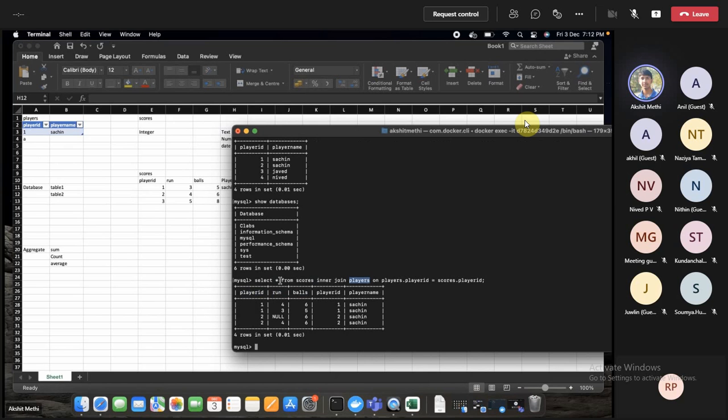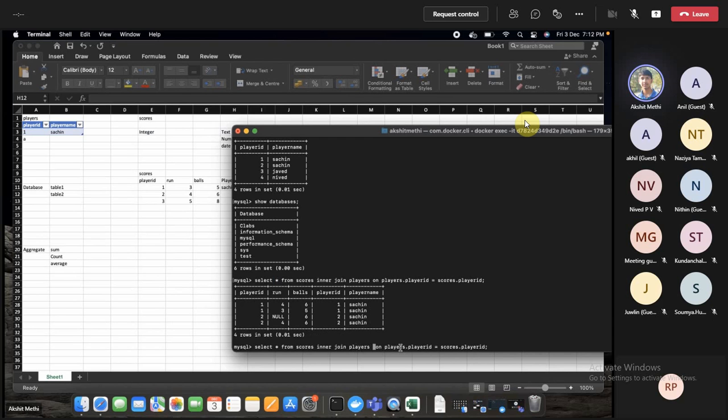Instead of using star, we can use specific column names, like if we want to fetch player id, runs or balls. Since it's a players table, I have to write players dot. I can give some alias as well, instead of writing the full name.